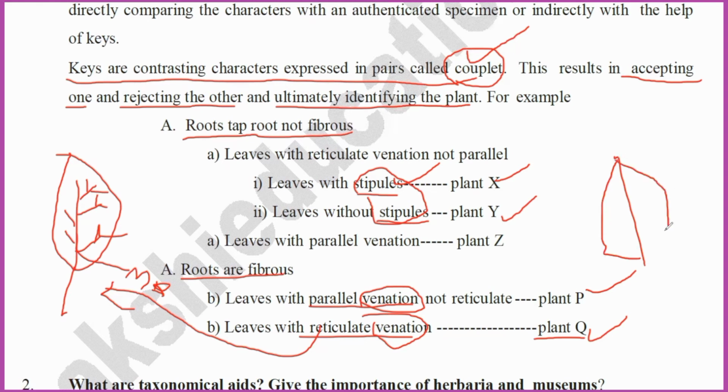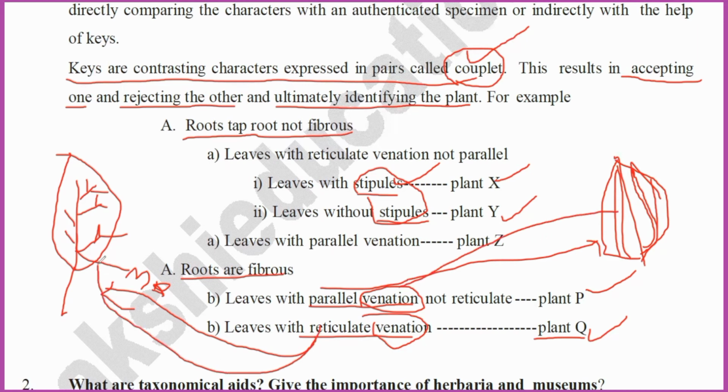Now I will show you parallel venation. There will be no branching like this. The veins will be parallel, from the petiole to the apex, side by side. This type of venation is called parallel venation. This type is called reticulate venation. Both are venation only, but parallel venation and reticulate venation. Venation is the arrangement of the veins and venlets in the leaf.